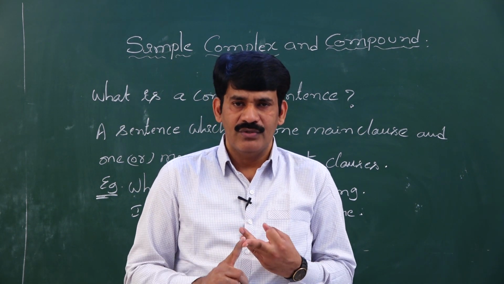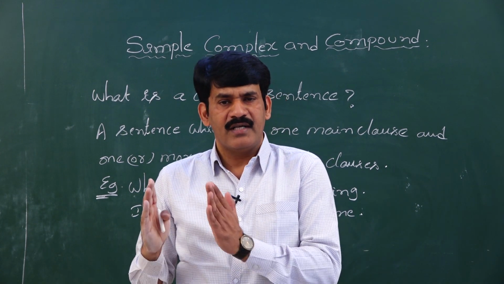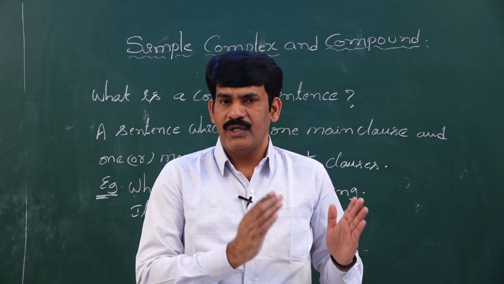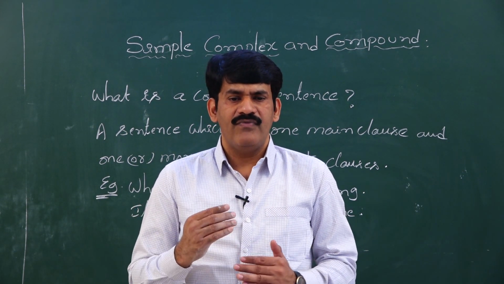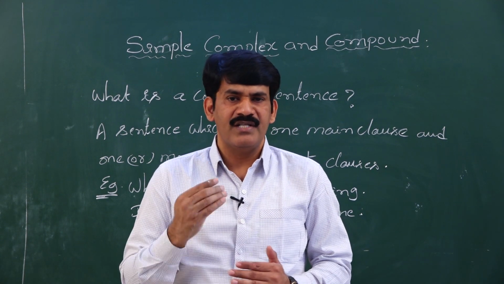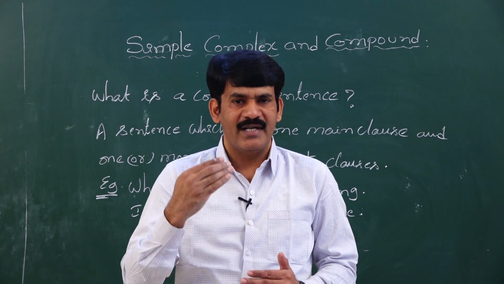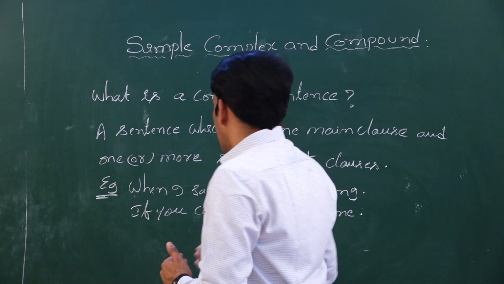Some conjunctions are also used which go together. Correlative conjunctions are the conjunctions which go together. If you use no sooner, you have to use than, as soon as. Similarly, we find some other correlative conjunctions. Let us discuss correlative conjunctions and coordinating conjunctions later on, but here let us see what clauses we used.